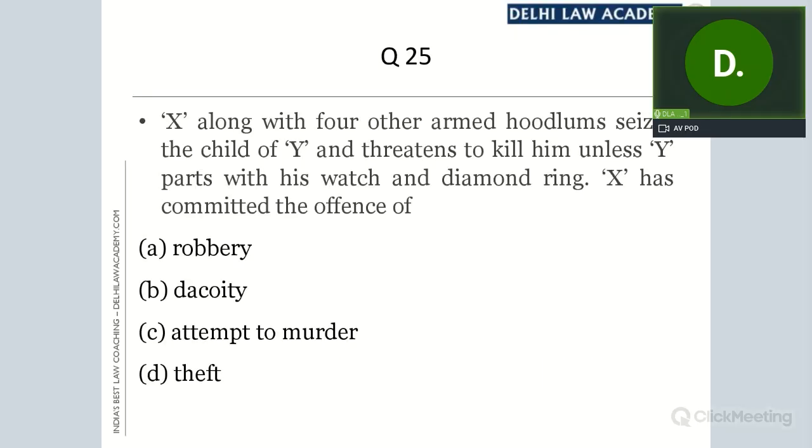What are the facts of this case? Let's say X only, if only X were there, X is putting Y in fear of instant death of his child. That is given in the facts. Is it extortion? Is it robbery?